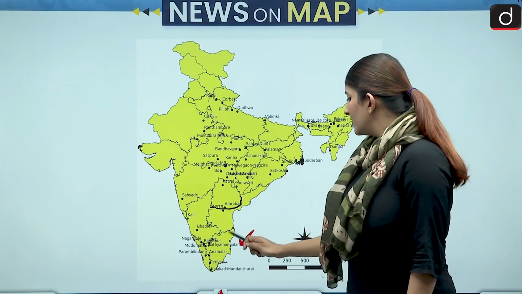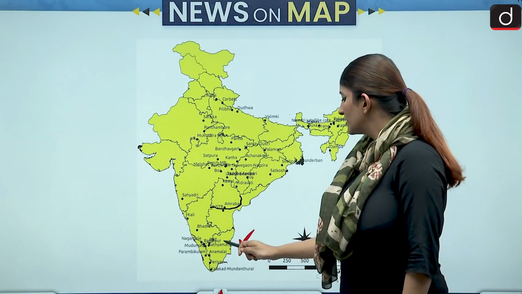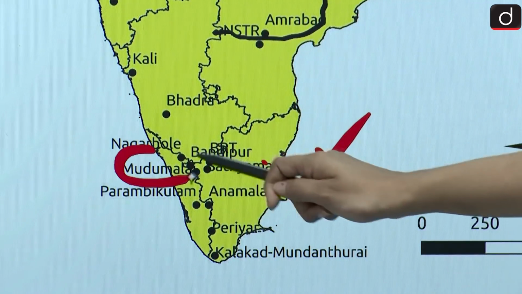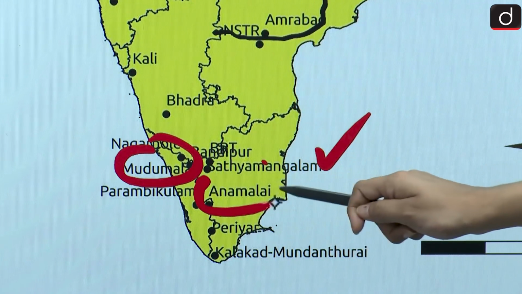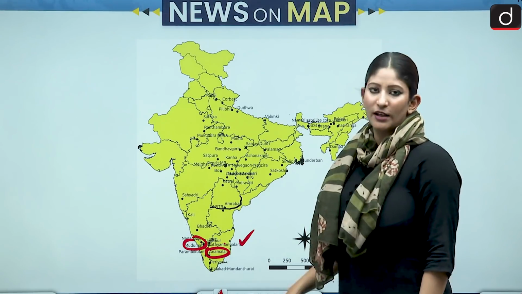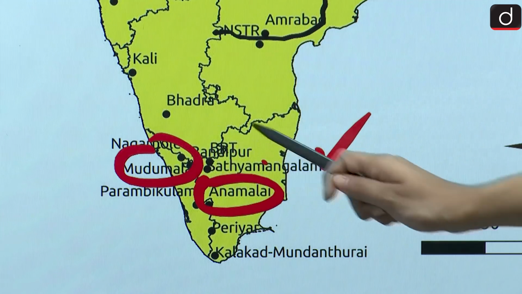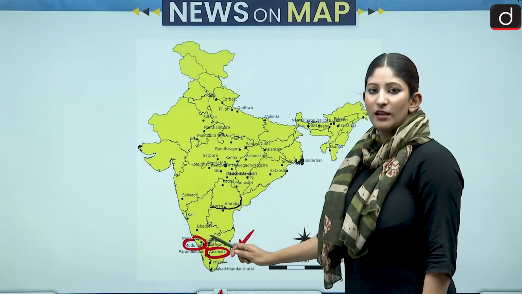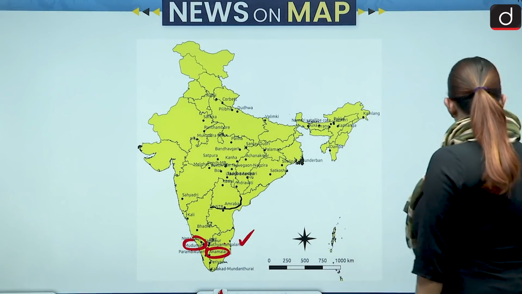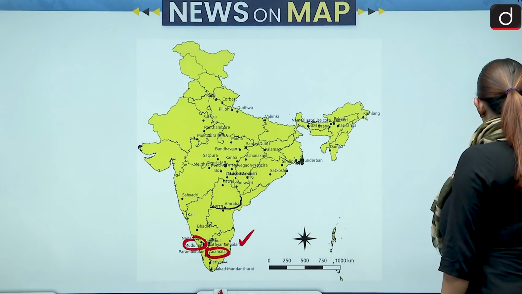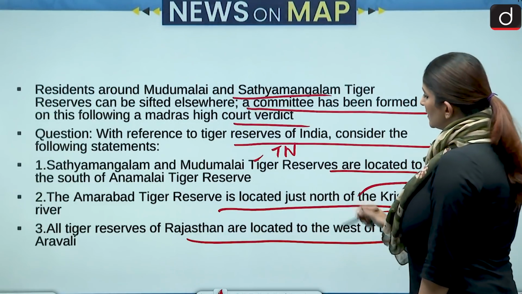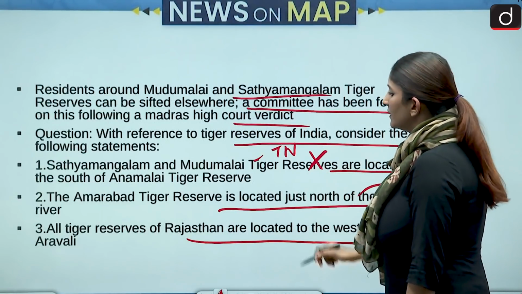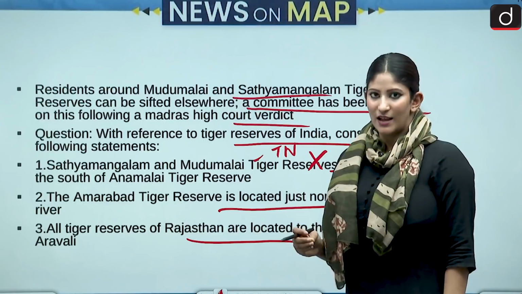So they say that Satyamangalam and Mudumalai are to the south of Annamalai, which is not correct because Mudumalai and Satyamangalam are at the north of Annamalai. Okay, so the first statement is not correct. Next, we have Amrabad Tiger Reserve, which is in Telangana.